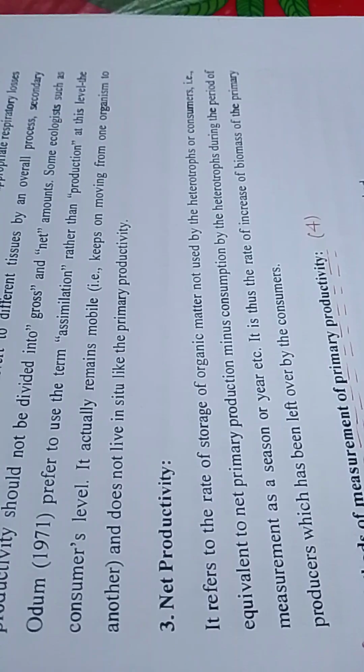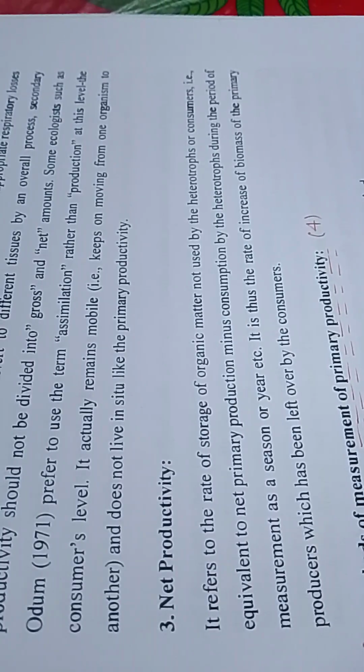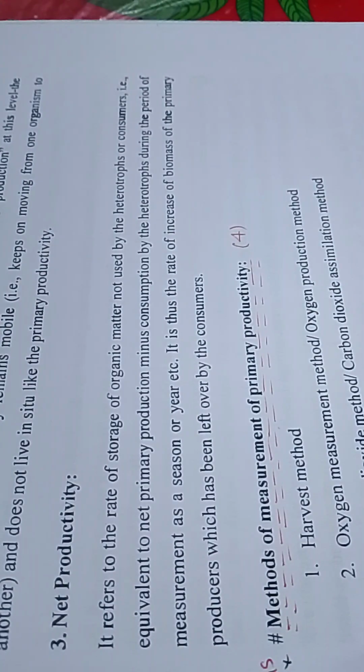Net productivity refers to the rate of storage of organic matter not used by heterotrophs or consumers, equivalent to net primary productivity minus consumption by the heterotrophs during the period of measurement, such as a season or year, etc. It is thus the rate of increase of biomass of the primary producer which has been left by the consumer.